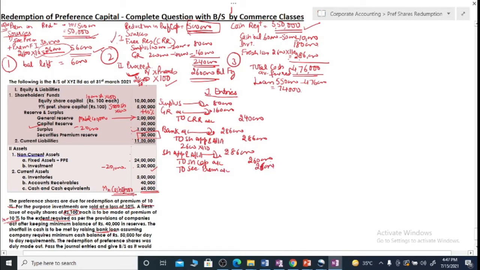Now coming to first, premium. So provide for premium. You are utilizing only securities premium. So from securities premium we will set aside 50,000 and put it into a separate account called premium on redemption of preference shares. Now regarding the cash sources, we have sold investment. So we will pass entry for this, bank account debit.